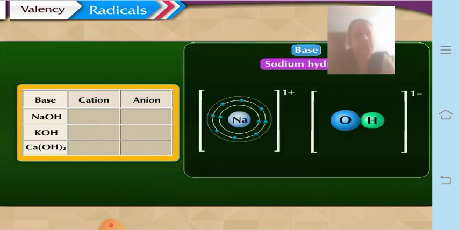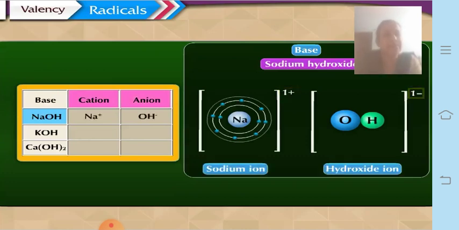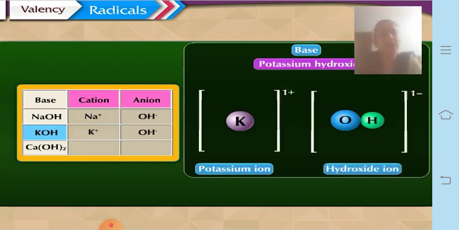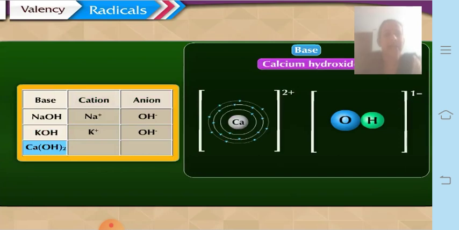In the base sodium hydroxide, sodium plus is the cation and the anion is the hydroxide ion. In KOH, the cation is K plus and the anion is OH minus. In calcium hydroxide, Ca(OH)2, calcium is the 2 plus cation and the anion is OH minus.